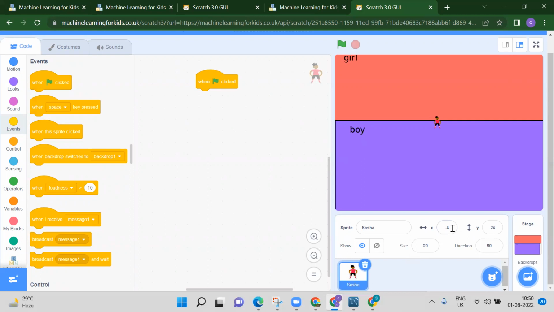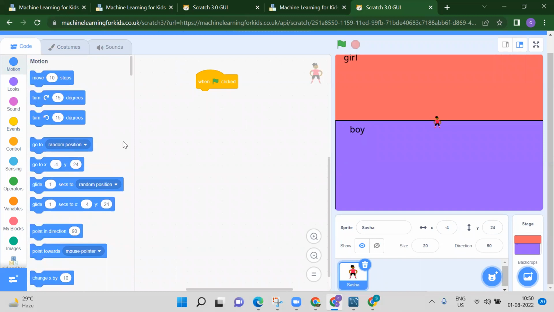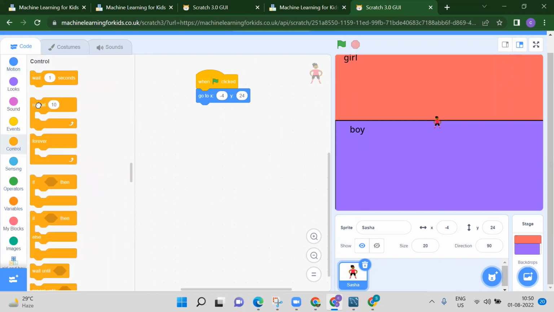We need to go to some position which is -424. So you need to go to motion, go to this position. Then we have to repeat this for every costume, right? So we need to just go to control, take your repeat. Now here we have to add some conditions. Which type of condition? Like if your recognition type is girl, we have to go to one particular position, and your second condition is if the recognition type is a boy, we have to go to one position, right? So here we have to check our condition.